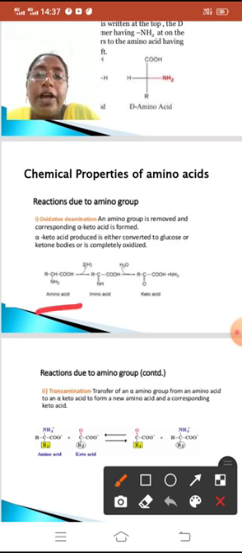Here, we are taking an amino acid. By losing two hydrogens, we will get an imino acid. By adding an H2O molecule, we will get a keto acid, and here the byproduct is ammonia. Okay, now oxidative deamination: here we are removing the amino group, and it forms an imino acid. Then by adding H2O, we will get the keto acid.